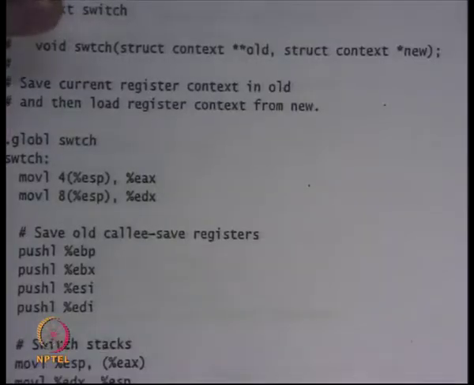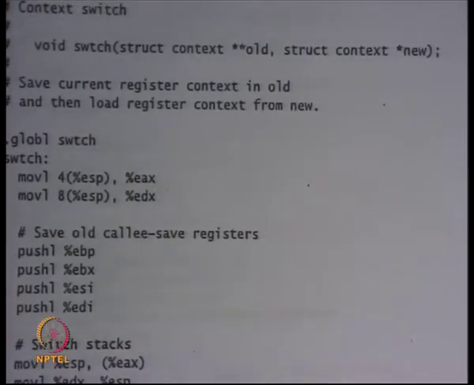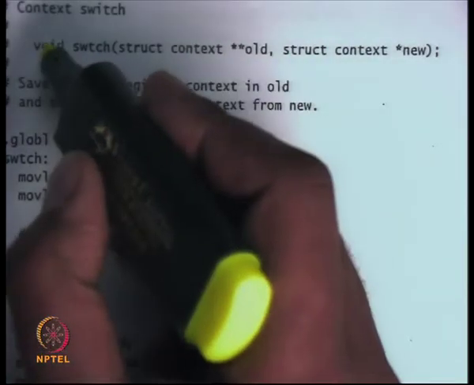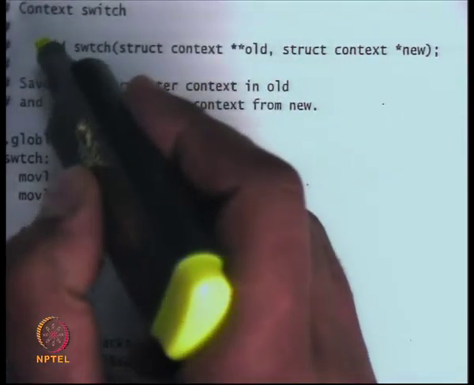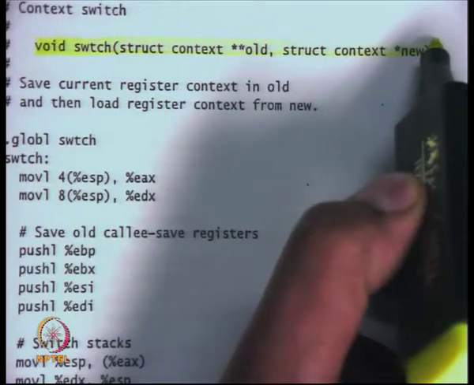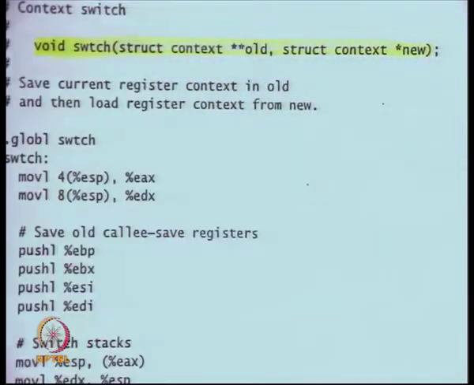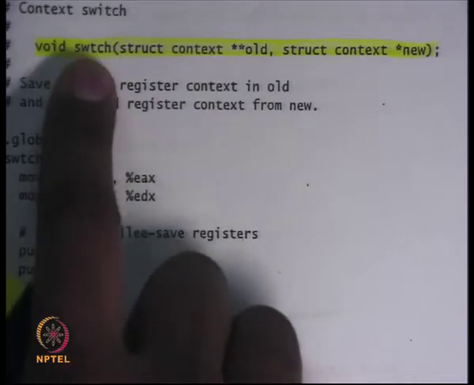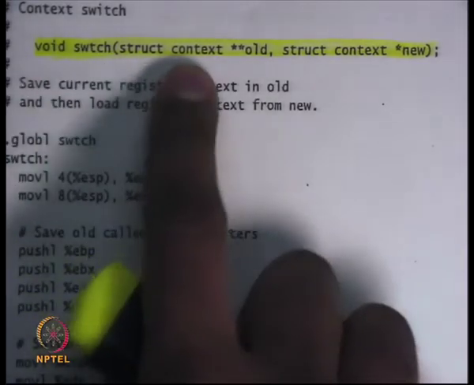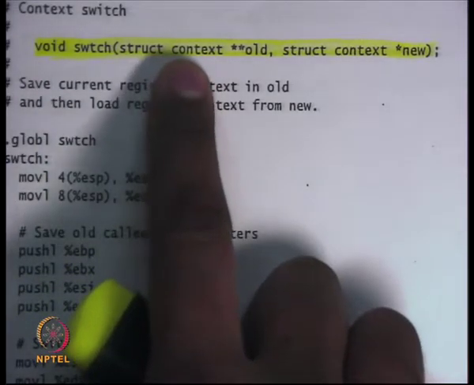Okay. So here is the function which switches. So we said that the scheduler is going to switch to the new process. What does it mean to switch to the new process? It just calls this function called switch, and let's understand this function before we go forward. So this is the function called switch, without an I in this case. It's an assembly function. It takes two arguments.